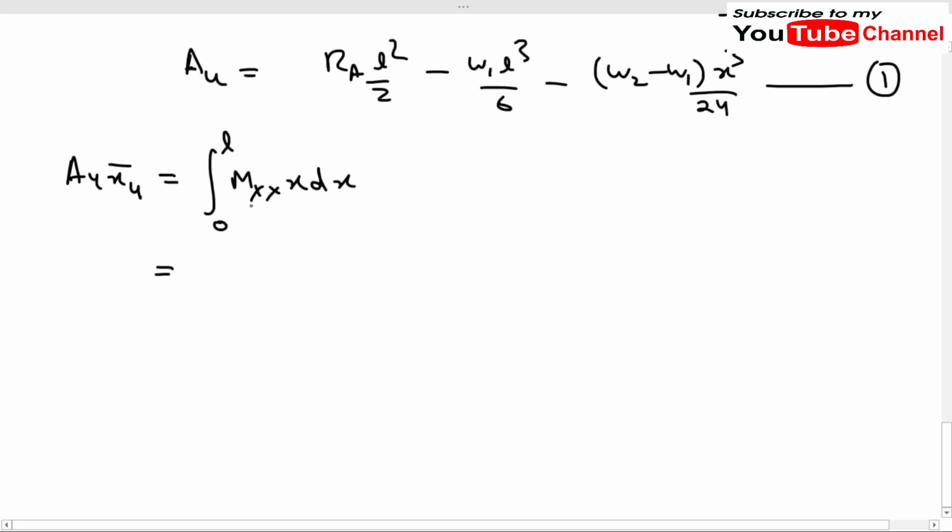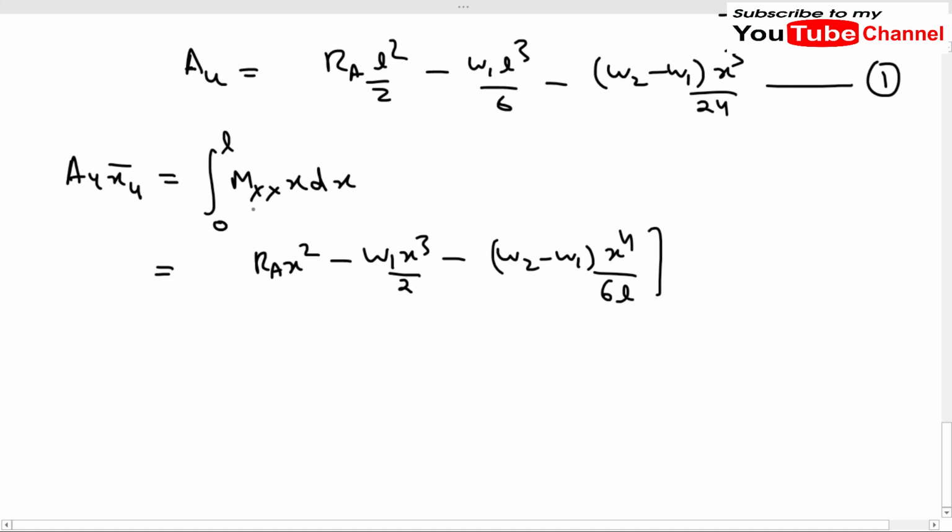After multiplying Mxx by x, I am writing the equation as Ra x square minus w1 x cube by 2 minus (w2 minus w1) x to the power 4 upon 6L, integrated from 0 to L. So it is like this, with dx.